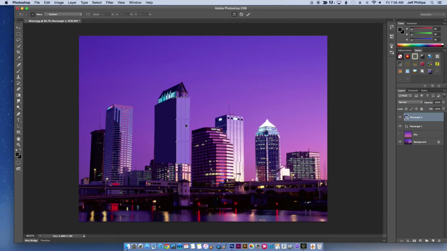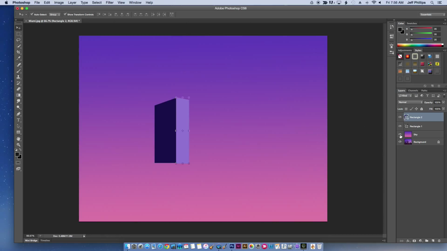I'm going to right click and skew. And I want to skew this one down a little bit, kind of like so. I actually want to move it over just a hair. I made it a little small, but it'll work. And then I hit the check. I'm ready to go. Now you'll see when I turn on my sky layer that what I'm starting to build here almost looks like a three-dimensional building.